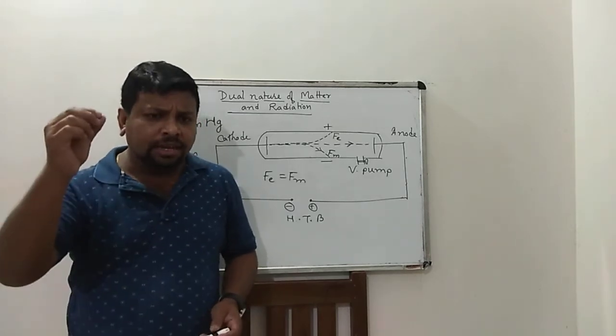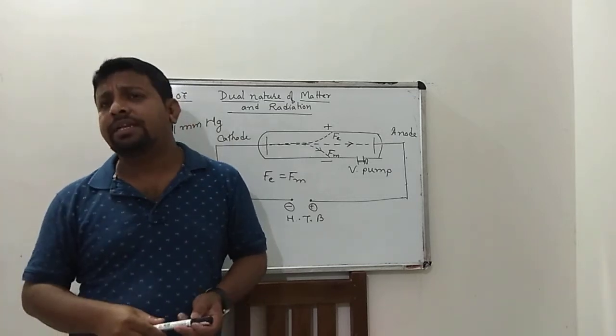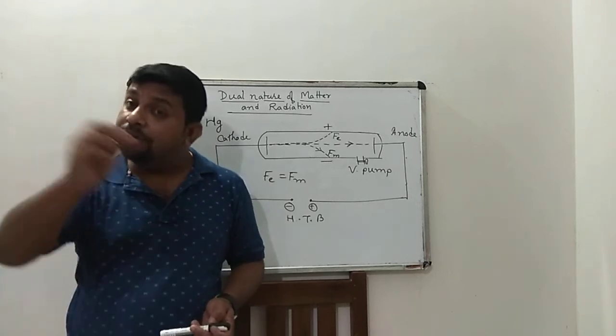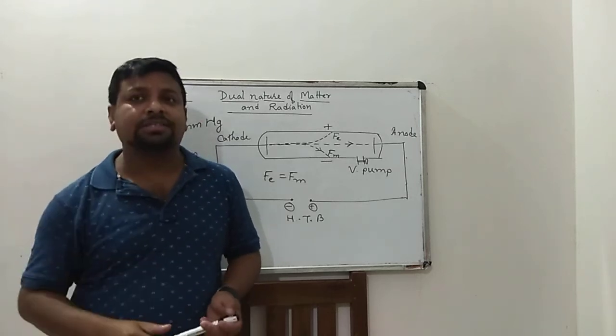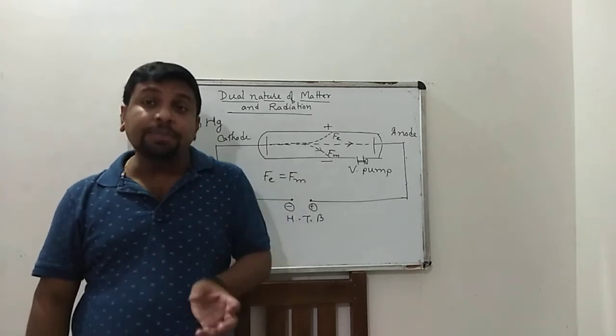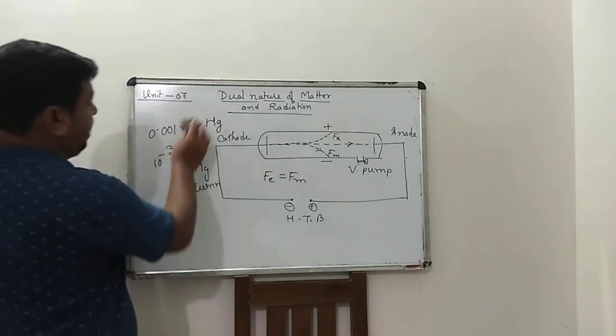And in 1927, Louis de Broglie, and before that in 1913, Millikan. In 1913, Millikan did his famous experiment, known as Millikan's oil drop experiment.